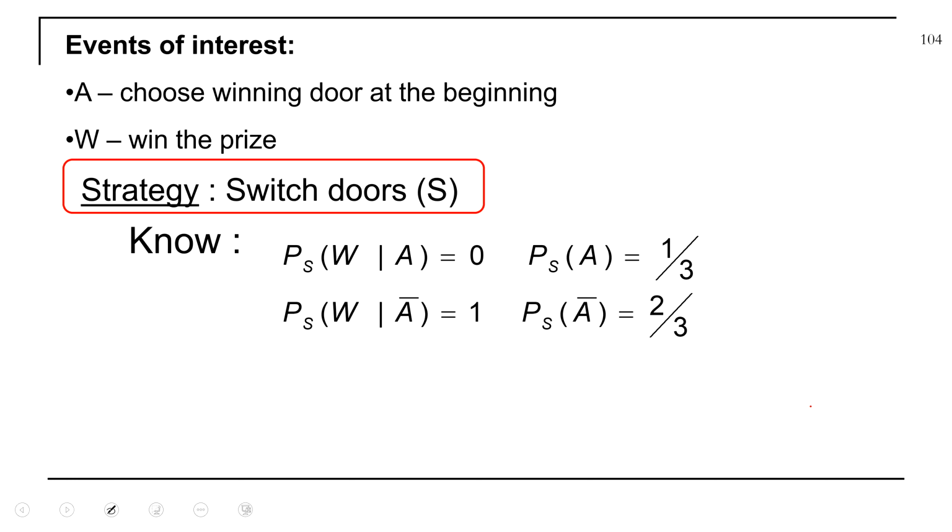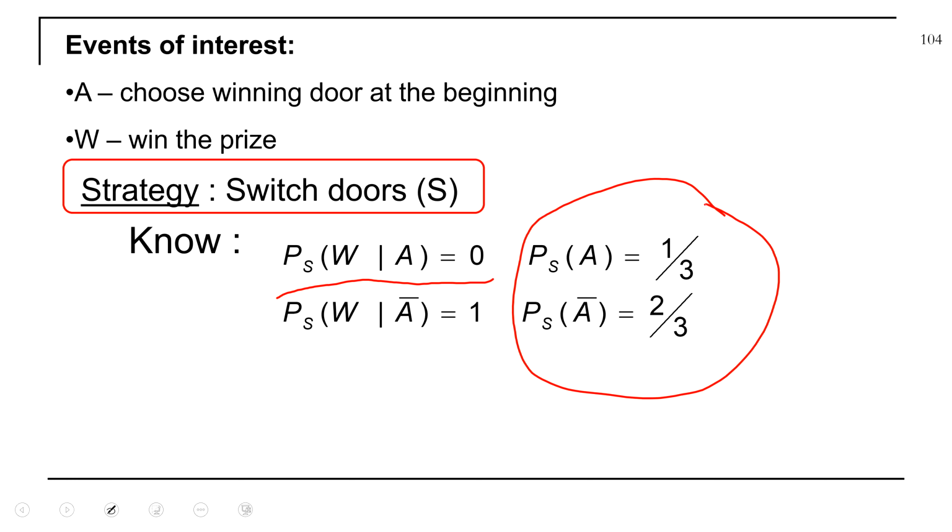So if you choose the winning door at the beginning, let's see why this is 0. Let's understand the strategy is you always switch doors. If you choose the winning door at the beginning, but your strategy is you always switch, the probability you win is going to be 0. Now, of course, the probability you choose the winning door is 1/3. The probability you don't choose the winning door is 2/3. So these are always the same.